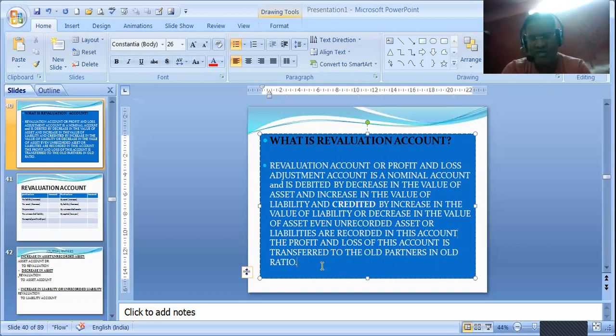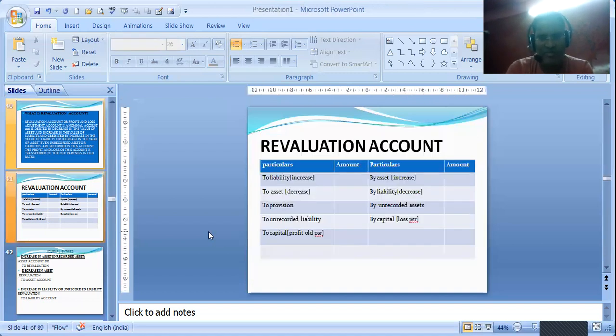The profit and loss of this account is transferred to the old partners in the old ratio. So we have understood that revaluation has some debit amount and some credit amount. Because it is a nominal account, just like a trading account, when the credit amount is more than the debit, we have a profit. That profit will be given to the old partners in their old ratio, that is their old profit sharing ratio, PSR.